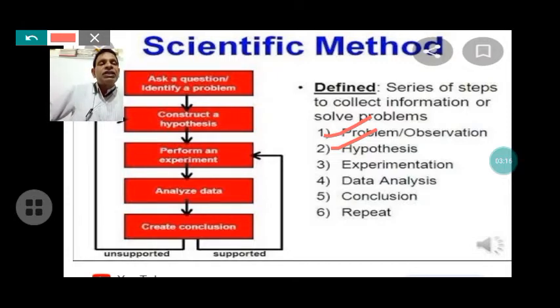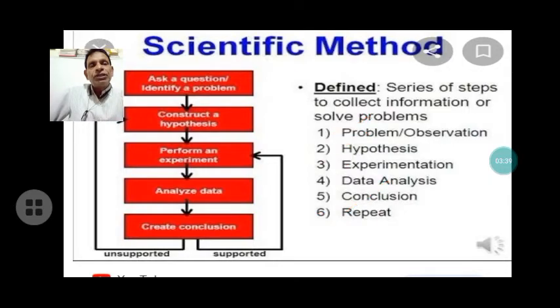Then data analysis on the basis of observation, and conclusion. If you get the result according to the hypothesis, then repetition is not required. If the result is against the hypothesis, then again repeat the experimentation to confirm the hypothesis. These are the basic steps of scientific method.